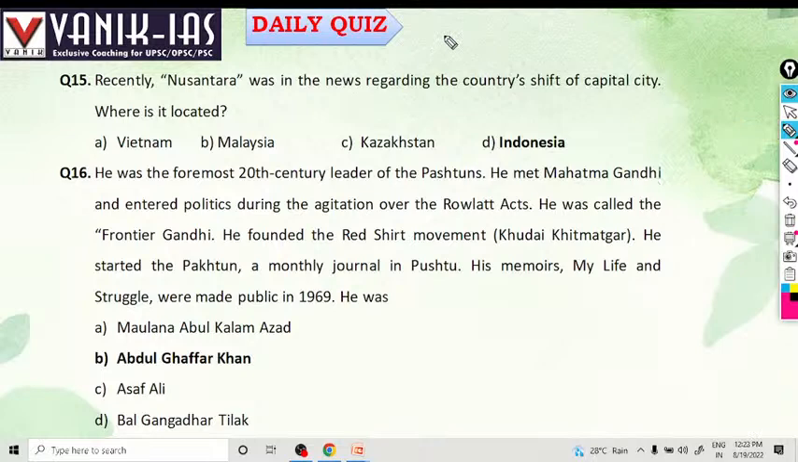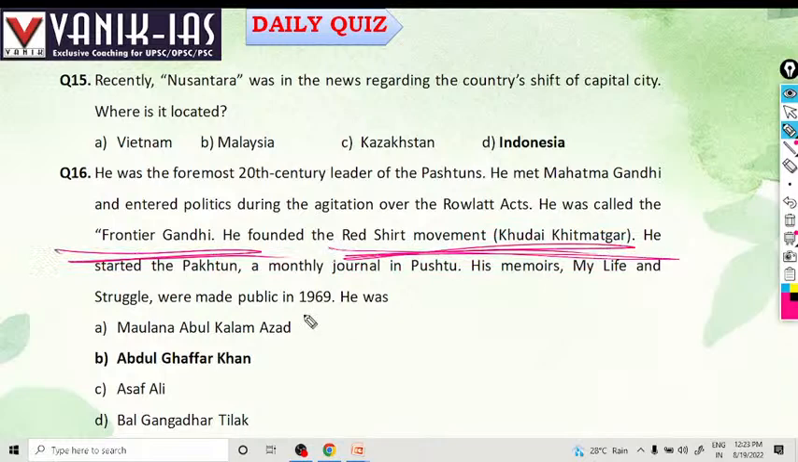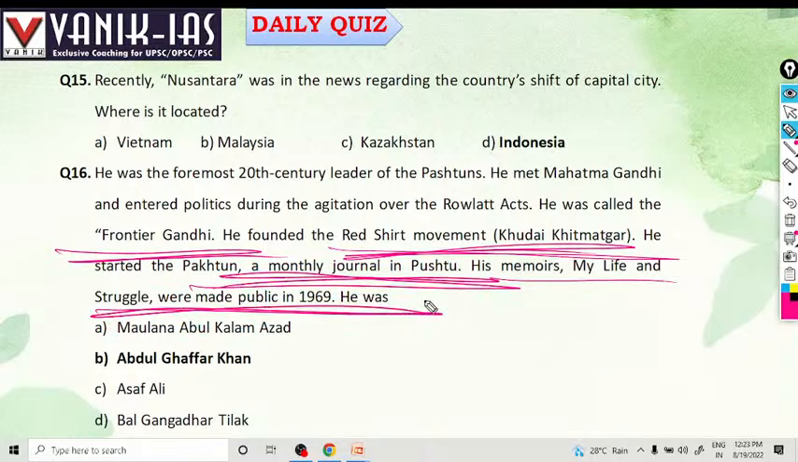He was a foremost 20th century Pashtun leader, related to the northeastern frontier. He met Mahatma Gandhi and entered politics during the agitation over the Rowlatt Act of 1919, which allowed arresting Indian people and keeping them in jail without trial. He was called the Frontier Gandhi. He founded the Red Shirt Party, Khudai Khidmatgar. He started Pakhtun, a monthly journal. His memoirs, My Life and Struggle, were made public in 1969.